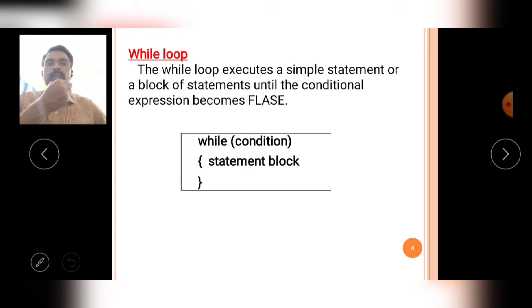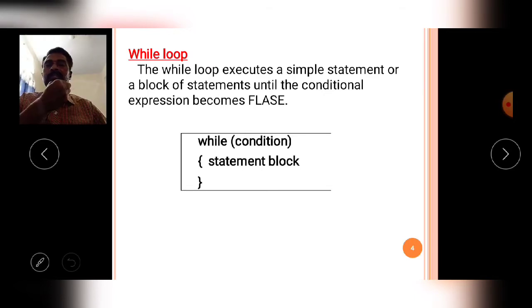Observe carefully the while loop. The while loop executes a simple statement or a block of statements until the given expression becomes false.